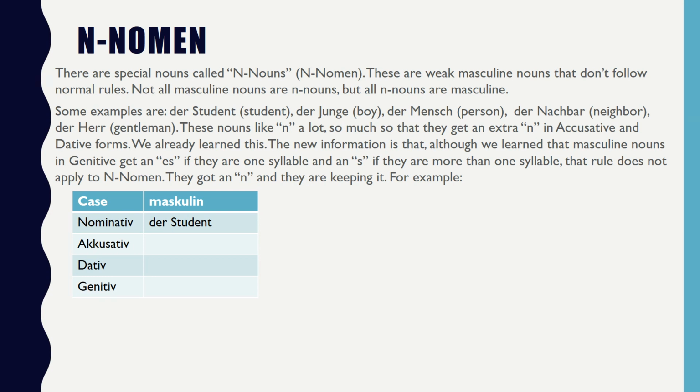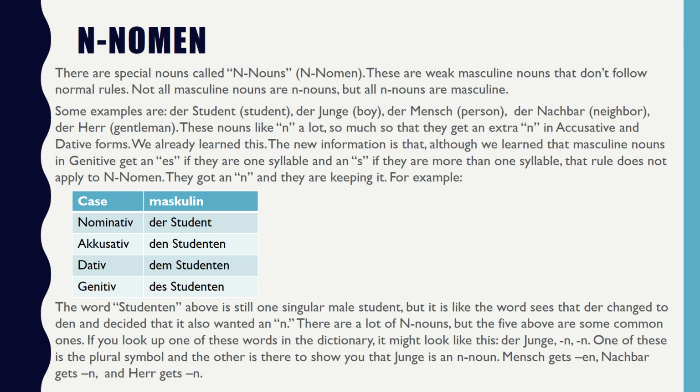We already learned this. The new information is that although we learned that masculine nouns in genitive get an es if they are one syllable and an s if they are more than one syllable, that rule does not apply to N nouns. They got an N and they are keeping it. For example, we have der Student in nominative, which is den Studenten in accusative, dem Studenten in dative, and now des Studenten in genitive. The word Studenten above is still one singular male student, but it is like the word sees that der changed to dem and decided that it also wanted an N. There are a lot of N nouns, but the five above are just some common ones.